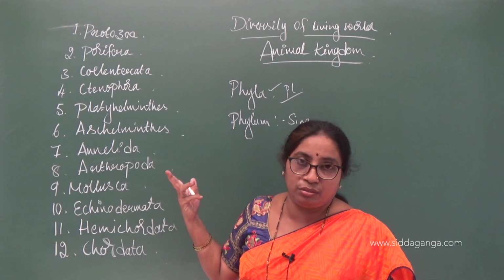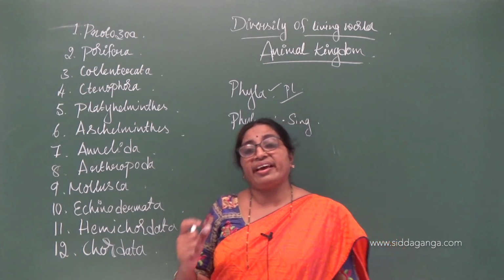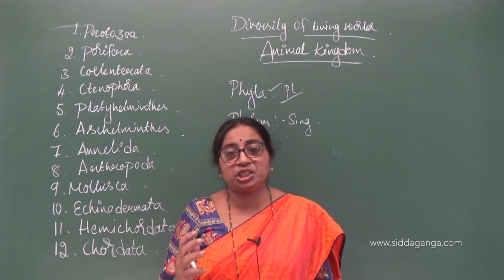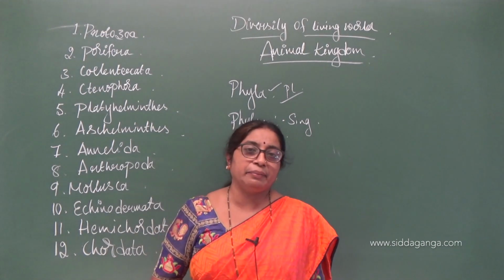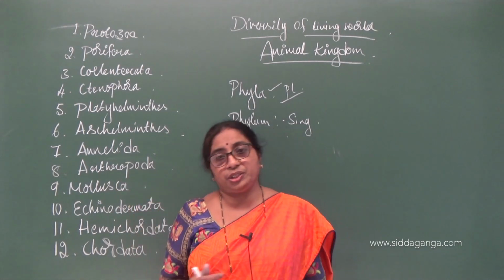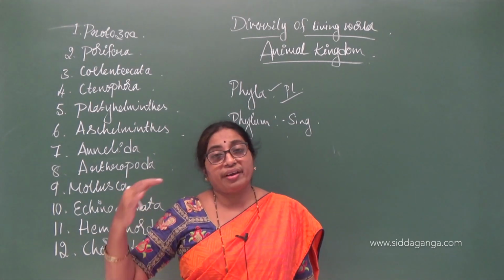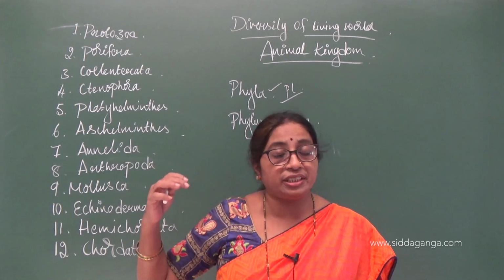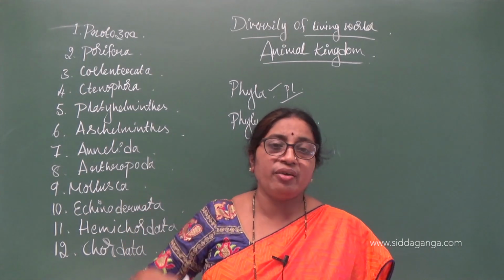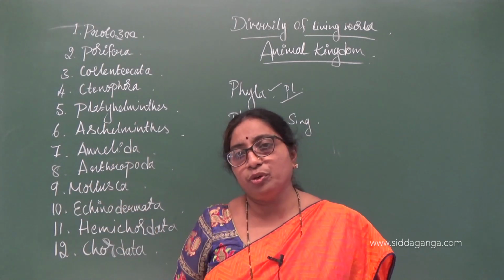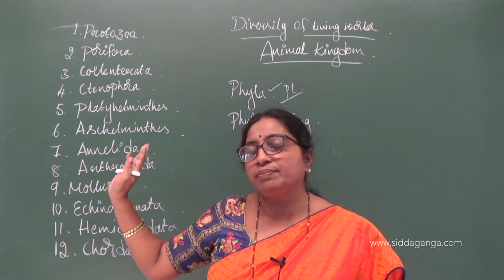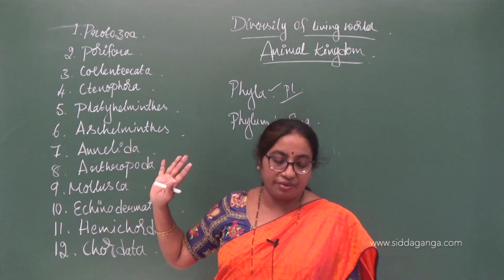On what basis? There are certain characteristics on which the organisms have been classified in animal kingdom. And what are those characteristics? So, on what characteristics this sort of classification has been done, and what are those characteristics which we are going to study in the future when we study the various phyla, right.